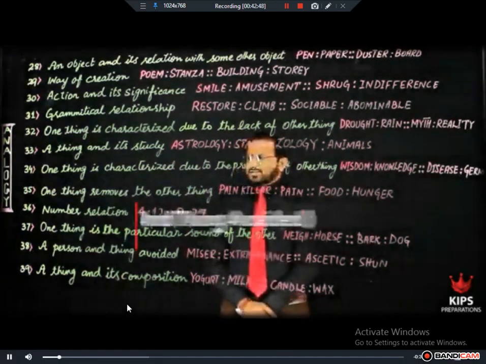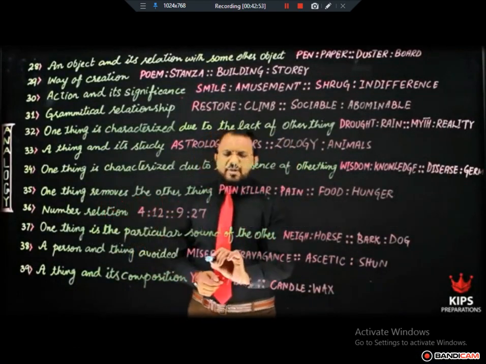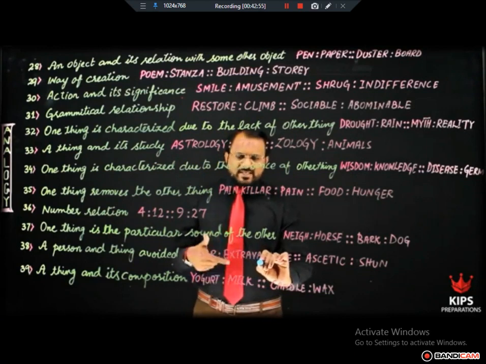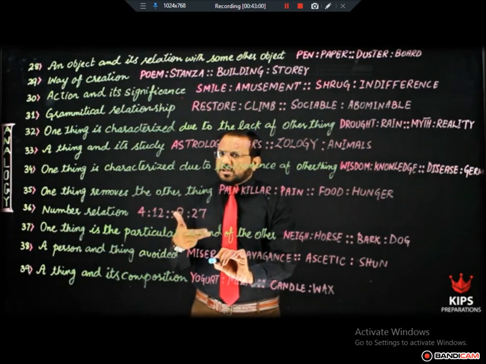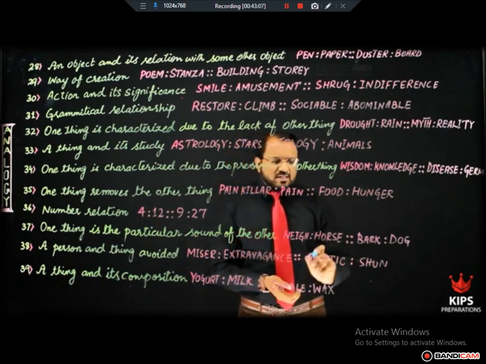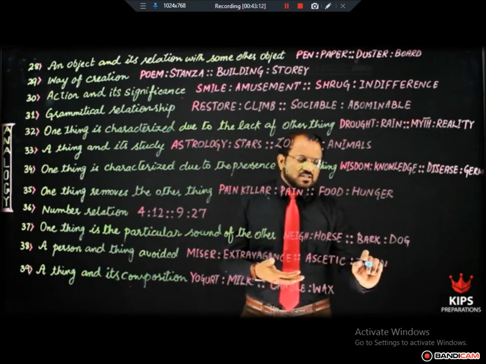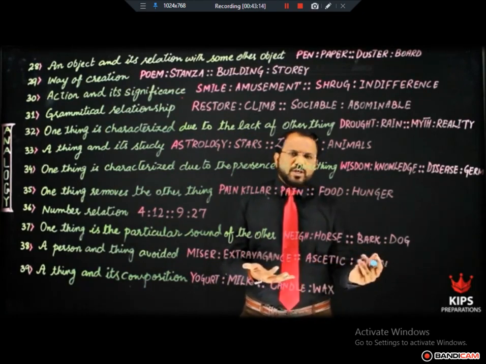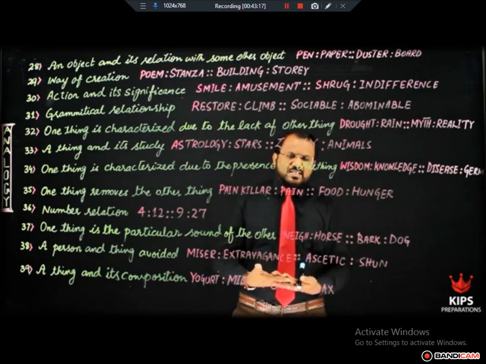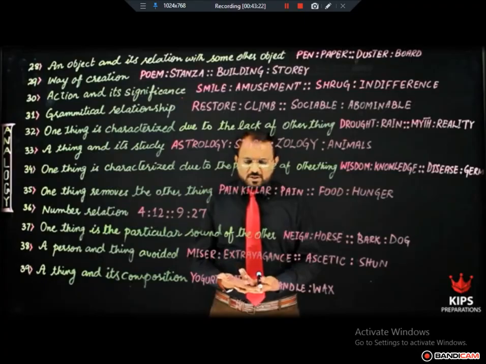Right? 38th relationship is a person and thing avoided. For example, miser is the person who avoids spending. Extravagance is spending too much. So miser is a person who does not like to spend more than needed. Miser avoids extravagance. In the same manner, ascetic avoids people, right? Shun means to avoid. Ascetic shuns people, and miser avoids spending certain things.